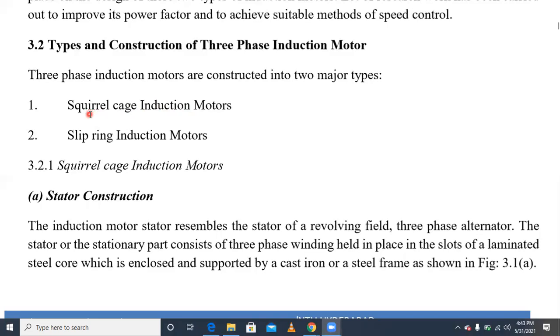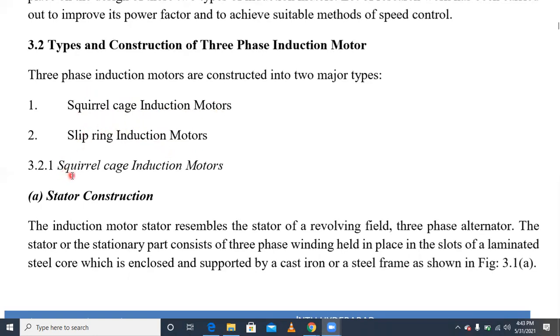In the squirrel cage induction motor, the rotor construction is the same as a squirrel cage. The bars are arranged just like a squirrel cage, and that's why the name is given like that. Then there is the slip ring induction motor.